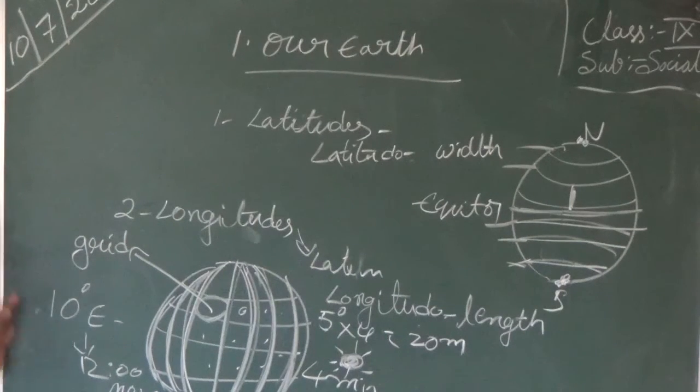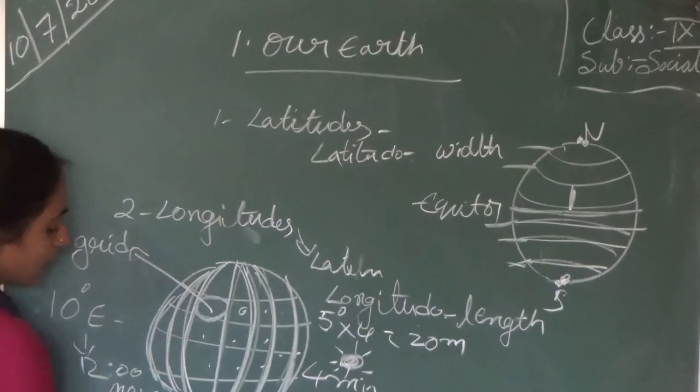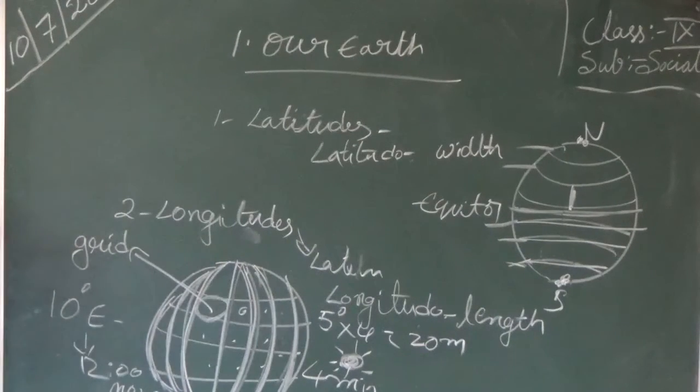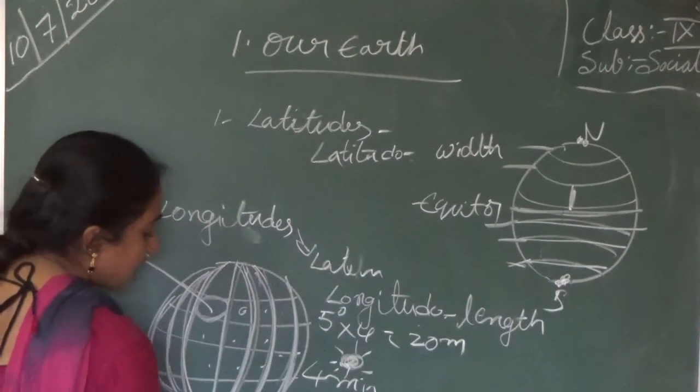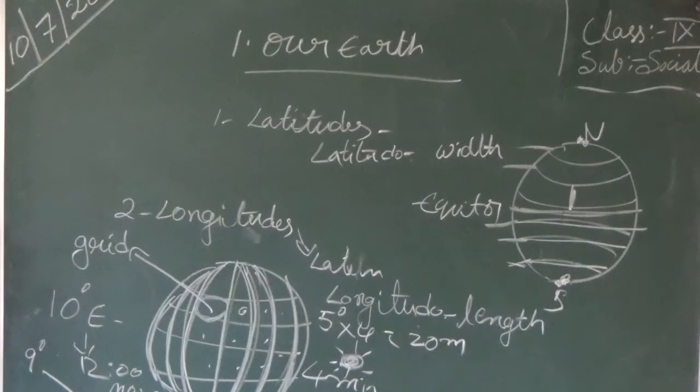We have to subtract 4 minutes, so it is 11:46. And at the next 1 degree longitude, the time is 12:04. So at 9 degrees the time is 11:46 and at 11 degrees the time is 12:04.